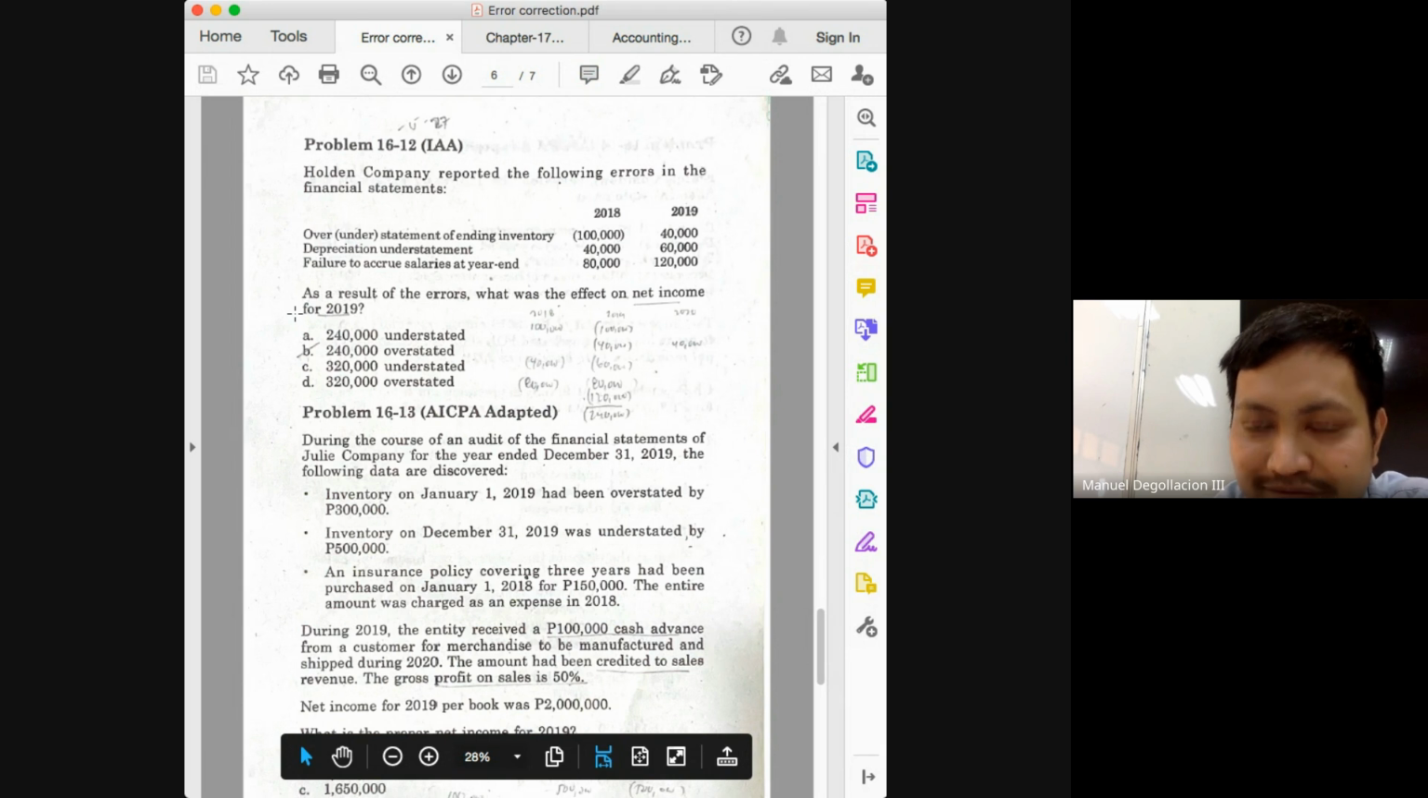So far, what do we have? Overstated by 40 and overstated by 60. Next, failure to accrue salaries at year end. So we fail to recognize our expenses. So what does it mean? Our expenses will be understated. And if your expenses are understated, what will happen? Your net income would be overstated. So what do we have so far? Overstated by 40, overstated by 60, and overstated by 120.